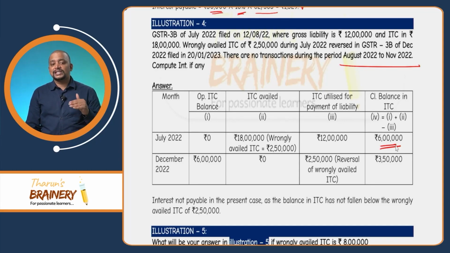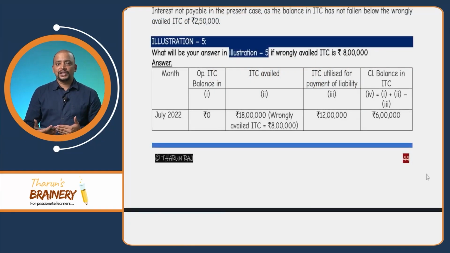Again, the next transaction is in December. In December, what are they doing? They are reversing. Opening balance 6 lakhs, and they are reversing the wrongly availed ITC of 2 lakh 50, closing balance 3 lakh 50, which means that they have not utilized at all. When they have not utilized at all, why will interest be applicable? Interest will not be applicable in this case, because only when the wrongly availed ITC is utilized is interest payable.